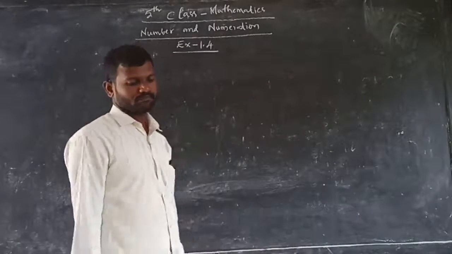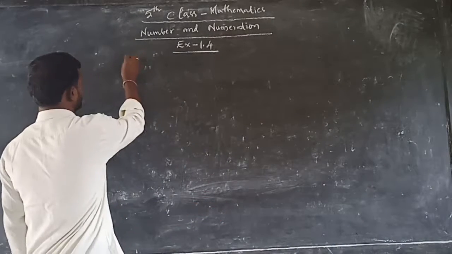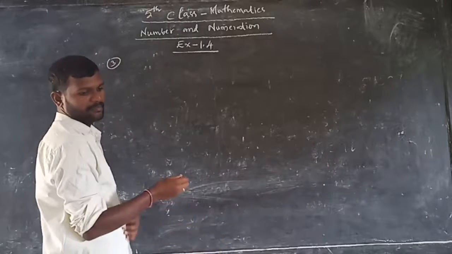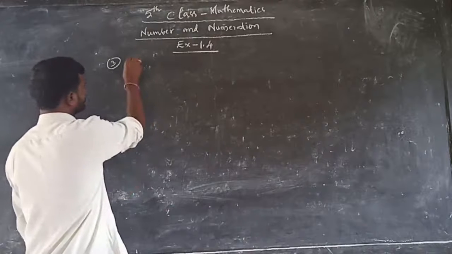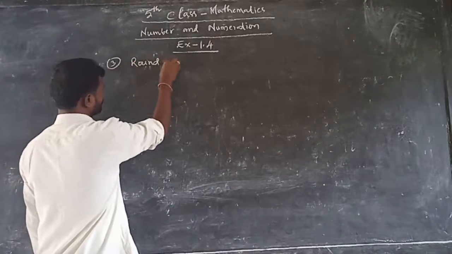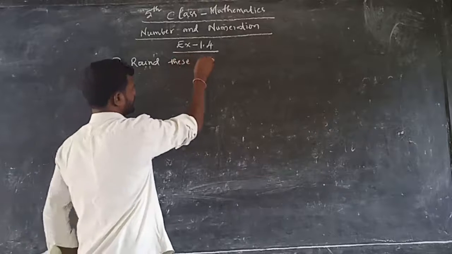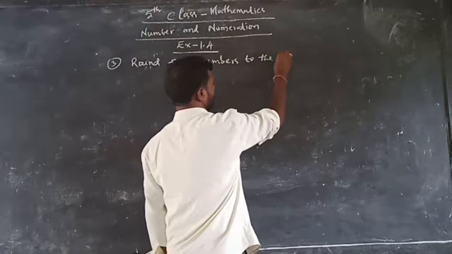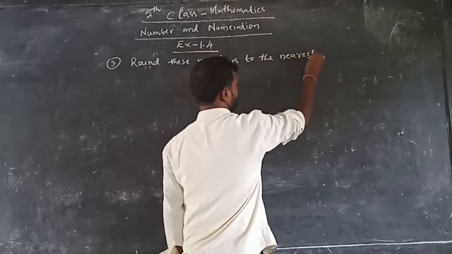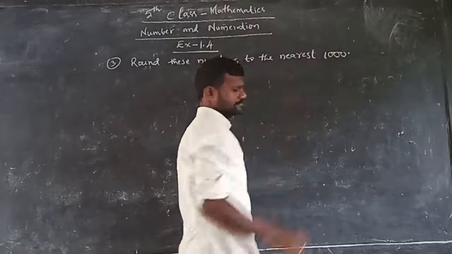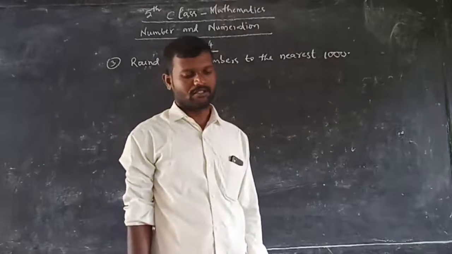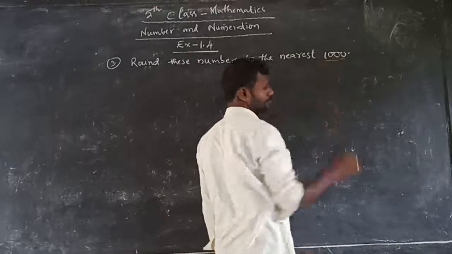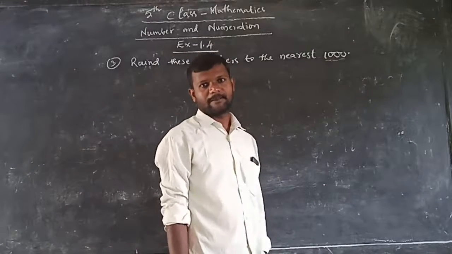Okay, children. Now, exercise 1.4, third bit. What is the third bit? Round these numbers to the nearest thousand. So that is the third bit. So, nearest thousands. What are thousands?